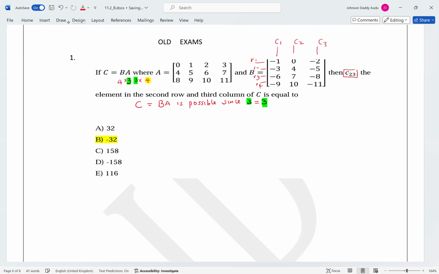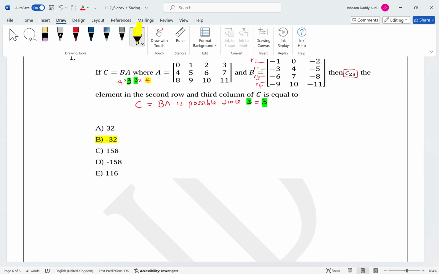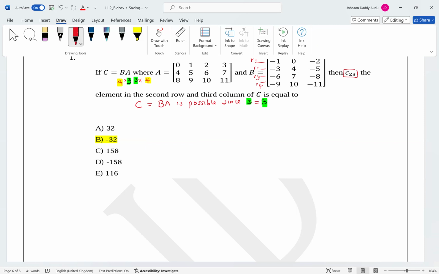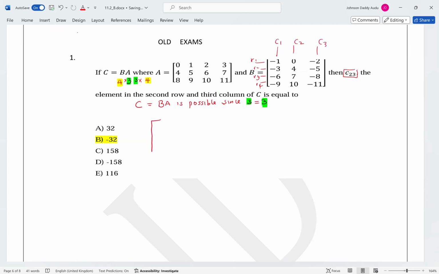Now, do we really need to have all the elements together? No, there's a shortcut to make this faster. Let's say you have B, and B comes first. So let's write the whole of B, which is -1, 0, -2, -3, 4, -5, -6, 7, -8, -9, 10, -11.